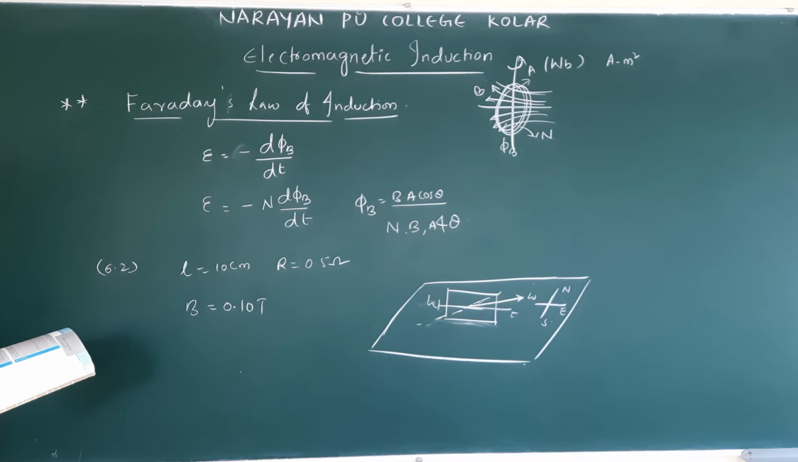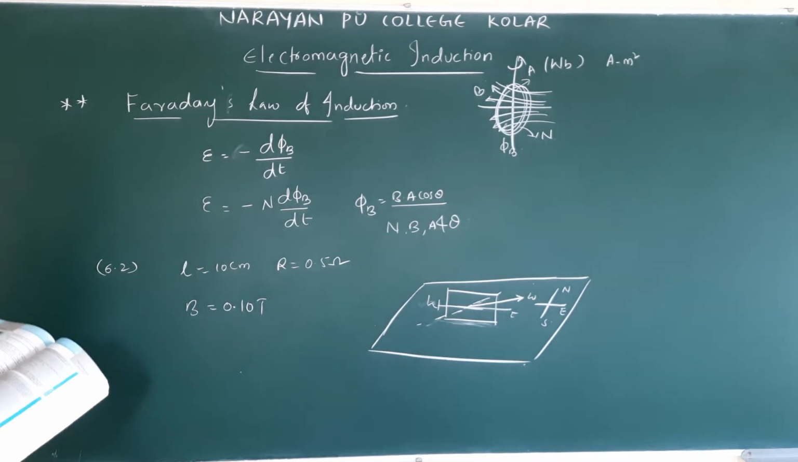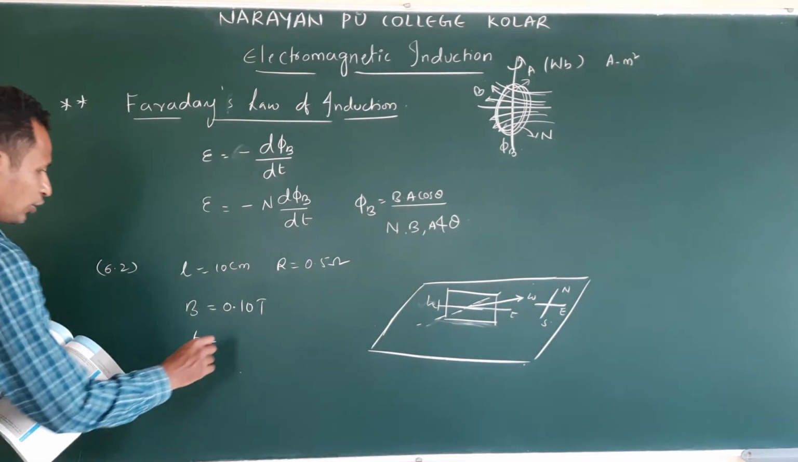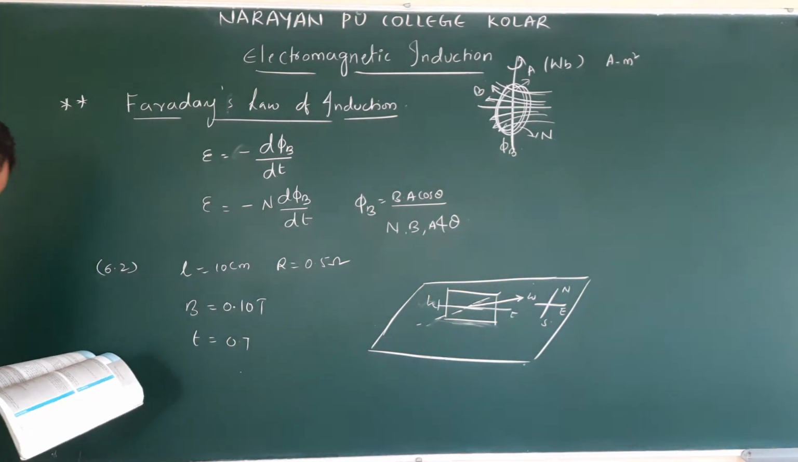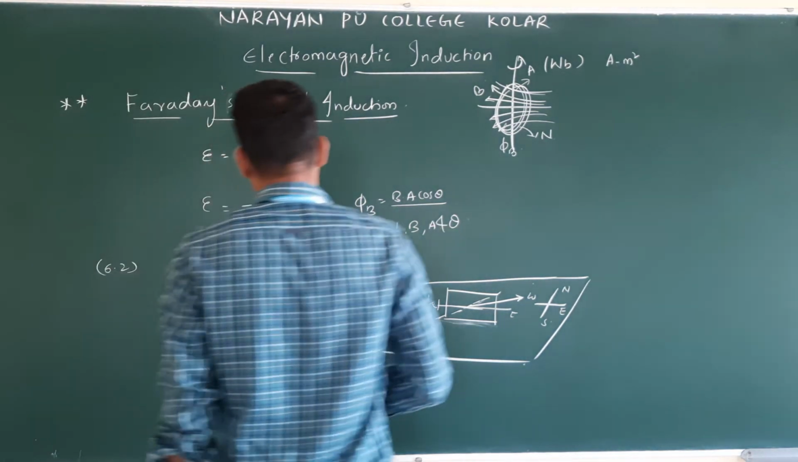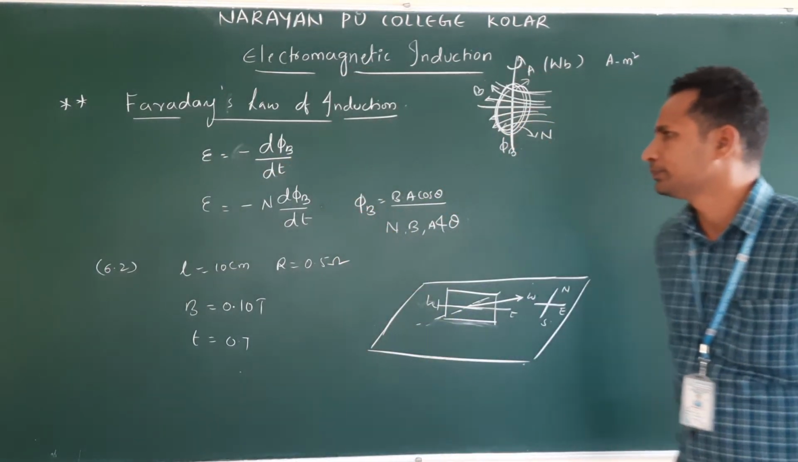Now, northeast direction. The magnetic field decreased to 0 in 0.7 seconds. T is equal to how many seconds? 0.7. At a steady rate, determine the magnitude of induced EMF and the current through the loop during this time interval. Okay. Now, what do we find? We will follow this one.